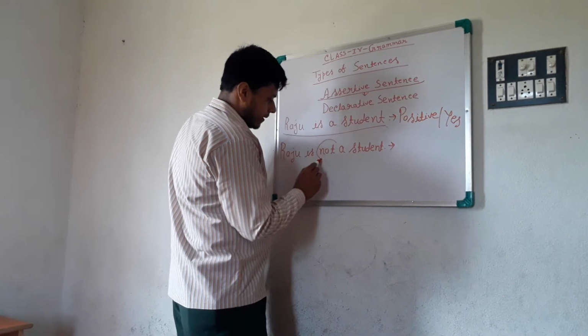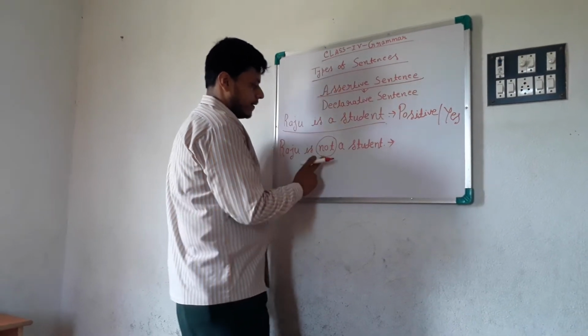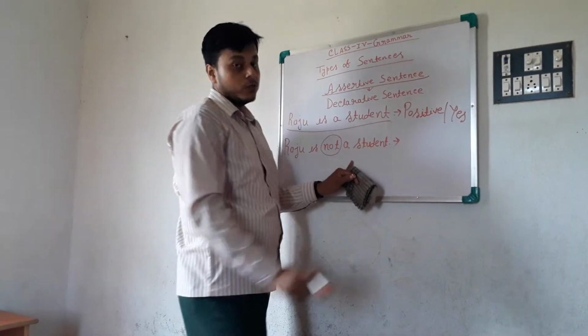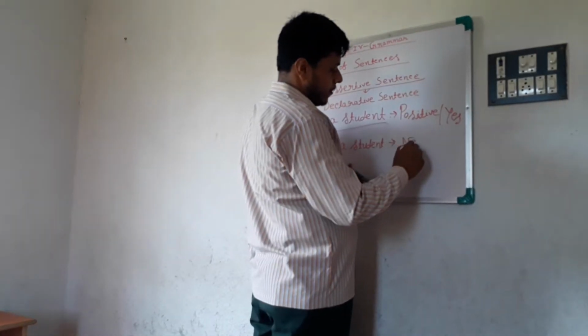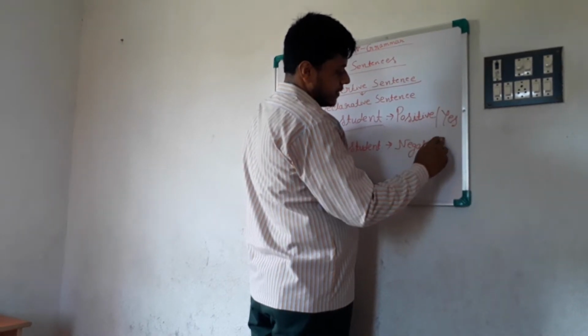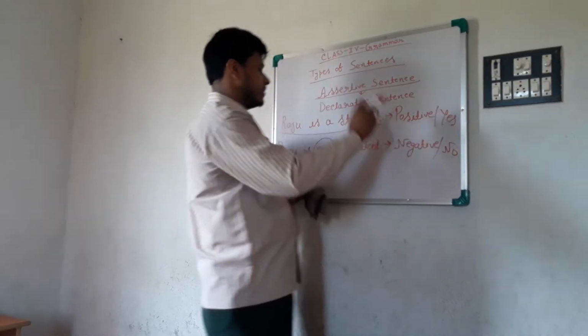Look, I add here a word, not. Raju is a student. Raju is not a student, so it's negative. Remember, positive yes, negative no.